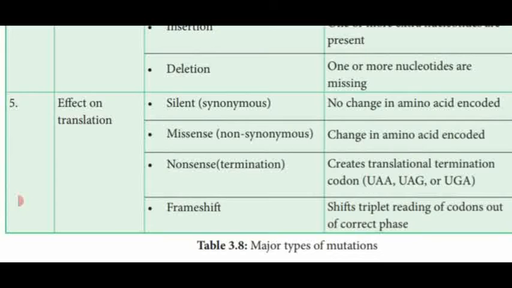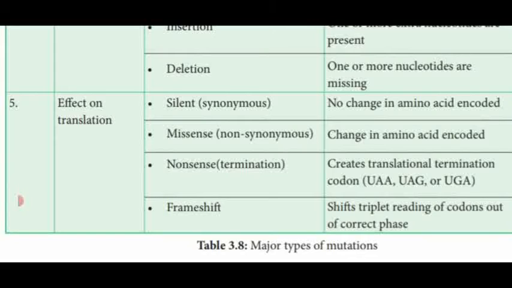First one, silent. What is translation? Formation of the amino acid sequence is known as translation. We will see that in detail later in this lesson. But first we are going to see silent. That means no change in the amino acid code formation. That is said to be not encoded. Silent, or synonymous: whatever amino acid is given, only that one is encoded. There is no change in the amino acid encoding. Then missense. That means they show a change in the amino acid encoded.